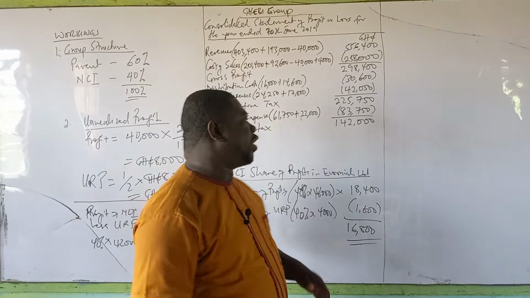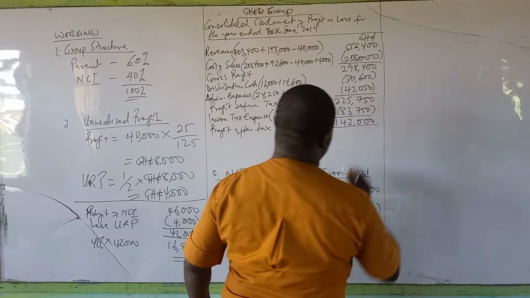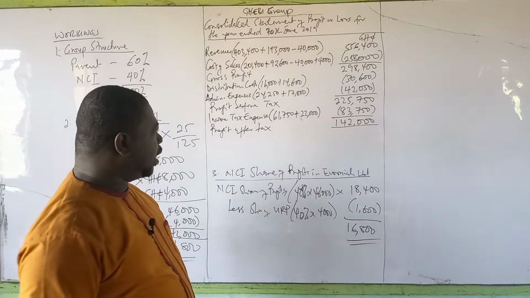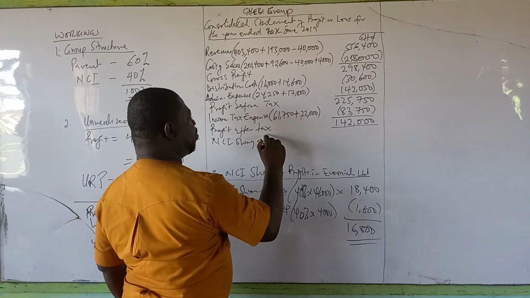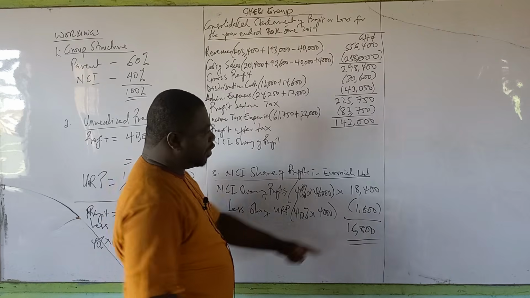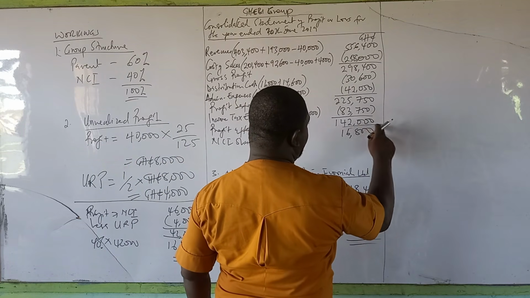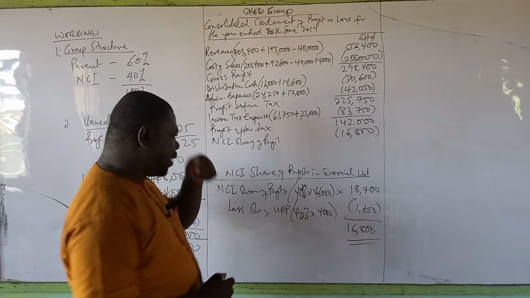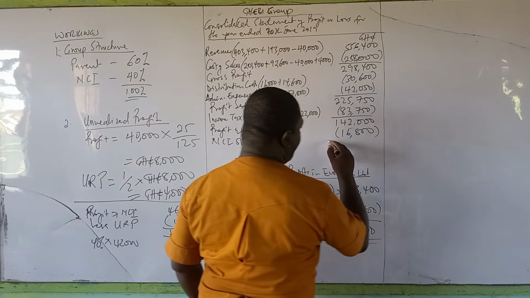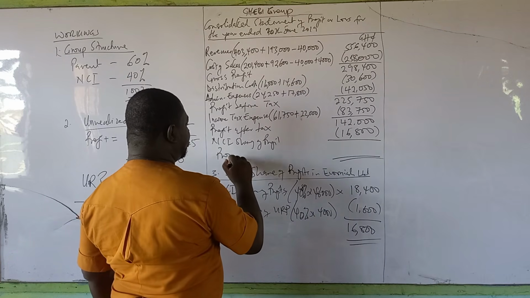So once you have understood this, then you come here. After getting the profit, you can do one underline. Then you say NCI share of the profits. Then you come and pick this figure, 16,800. You can even decide not to do any underline. So NCI share is 16,800. Once you take out the NCI share of the profit, the final one becomes profit attributable to the group.